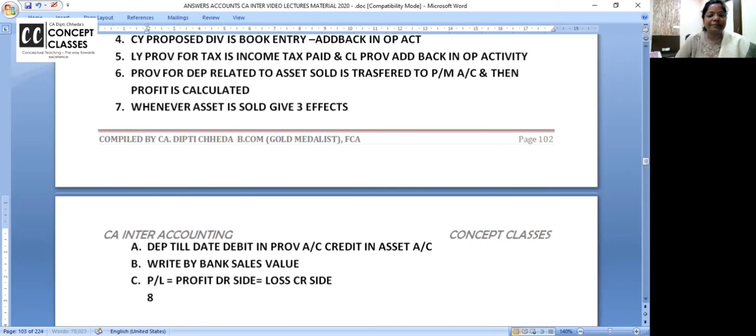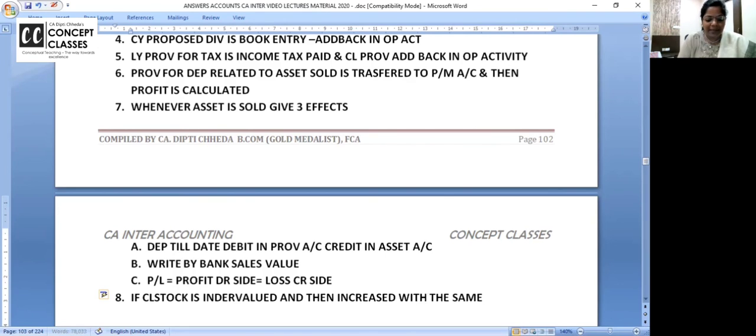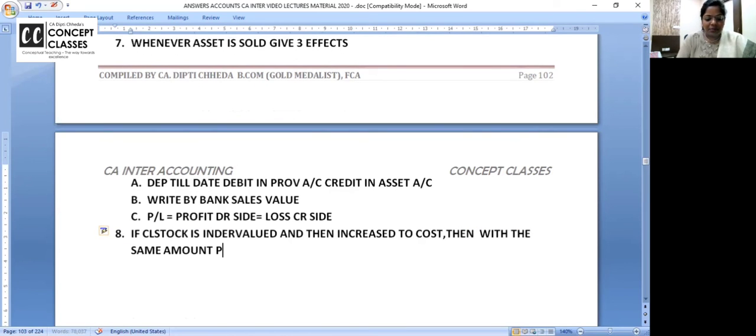I hope this point is clear. And the next point I gave is, if closing stock is undervalued and then increased to cost, with the same amount, जो आपने लिखा ना, with the same amount, profit will also increase.